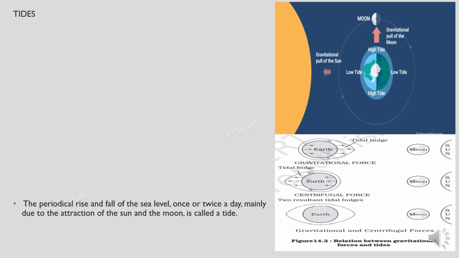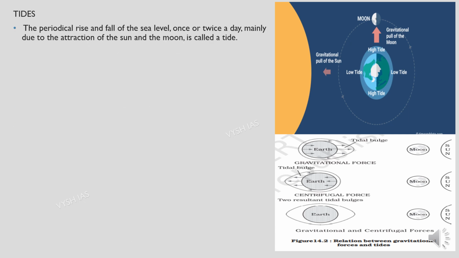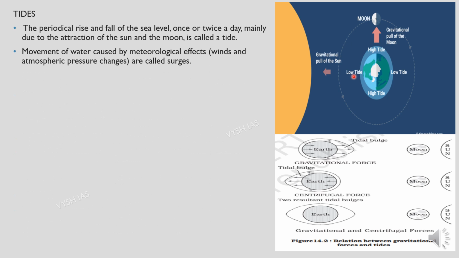Then we have tides. The periodical rise and fall of the sea level once or twice a day, mainly due to the attraction of the sun and the moon, is called a tide. Rise and fall is going up and then falling down. This second part of the sentence holds a lot of importance, because it is because of the attraction of the sun and the moon that the high tide and the low tides take place.